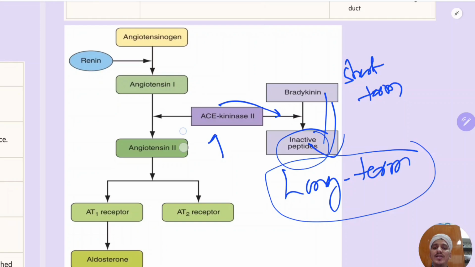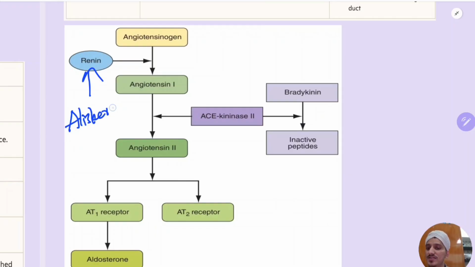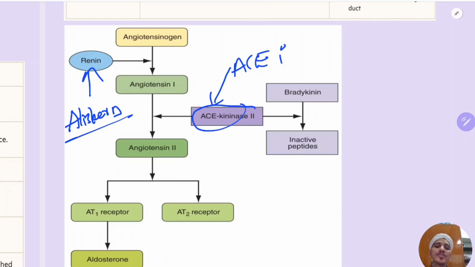Okay, so how can we act in the long term? This becomes detrimental, as it is continuously acting. So how can we act? We can suppress the renin. There is a drug called aliskiren, which suppresses the renin. Aliskiren acts on this side, and as you know, there are ACE inhibitors, which inhibit this enzyme. So angiotensin 1 is not converted to 2, but bradykinin will accumulate. This is responsible for the ACE inhibitor cough.